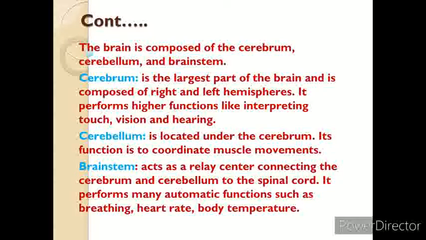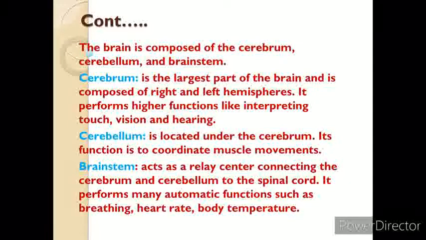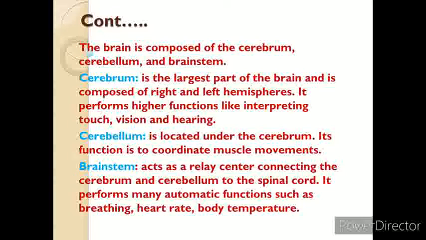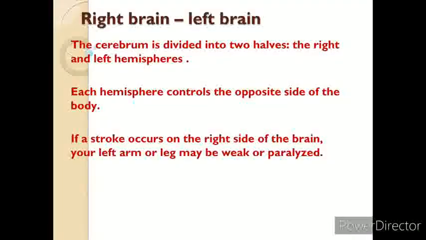Next is the cerebellum. The cerebellum is located under the cerebrum, and its function is to coordinate muscle movement and maintain posture and balance. Now next is the brainstem. The brainstem acts as a relay center connecting the cerebrum and cerebellum to the spinal cord. It performs many automatic functions such as breathing, heart rate, body temperature, wake and sleep cycle, digestion, sneezing, coughing, vomiting, and swallowing.